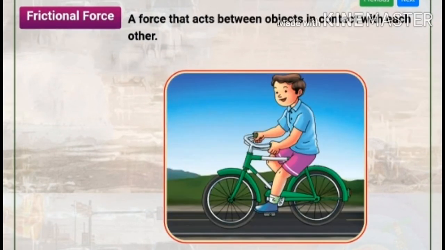Frictional force. A force that acts between the objects in contact with each other. That is called frictional force. A frictional force is the force which opposes the motion of the moving object. Children, you are seeing in the pic a boy is riding a bicycle. The ground is applying frictional force on the bicycle to stop it.